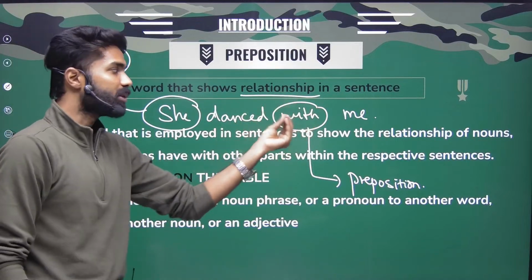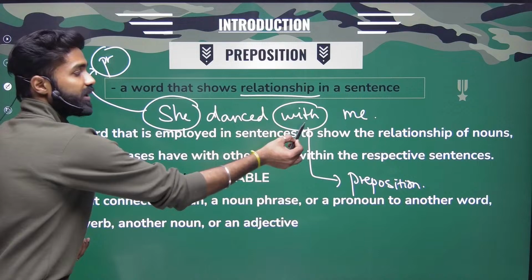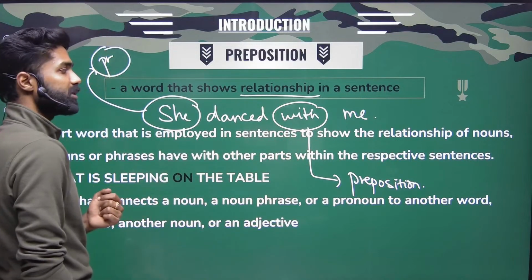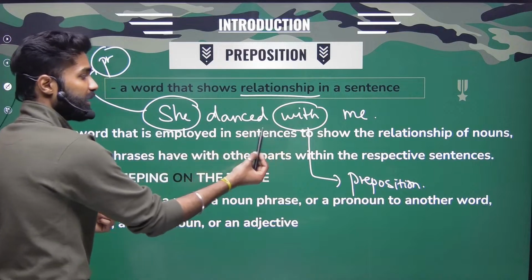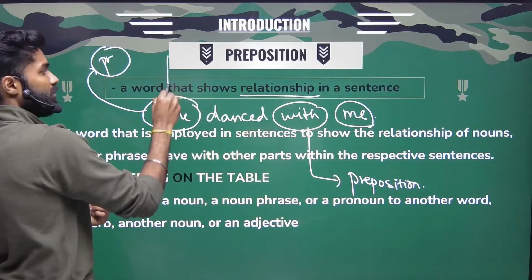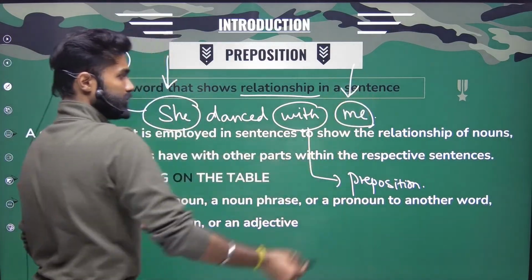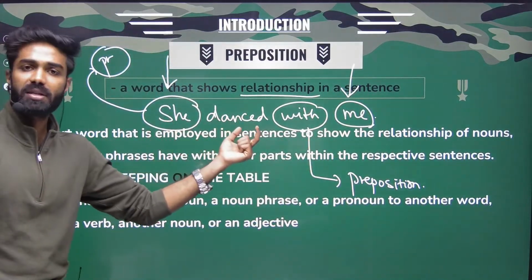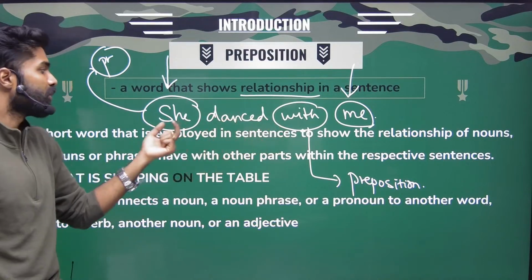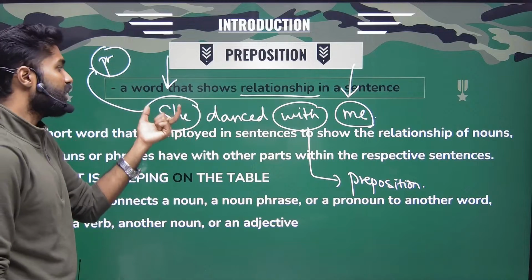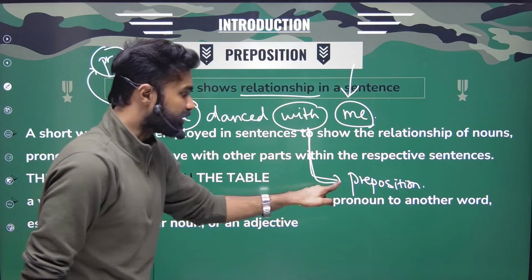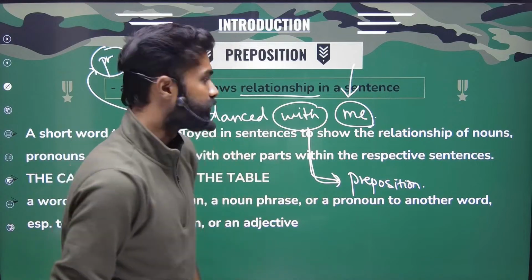She danced with me. So this word with is called my preposition. Why is it called my preposition? Because it is showing the relationship between she and me. Dancing is normal, but the relationship with whom she is dancing is shown between the first word and the last one. That is why I'm calling this word my preposition, right?